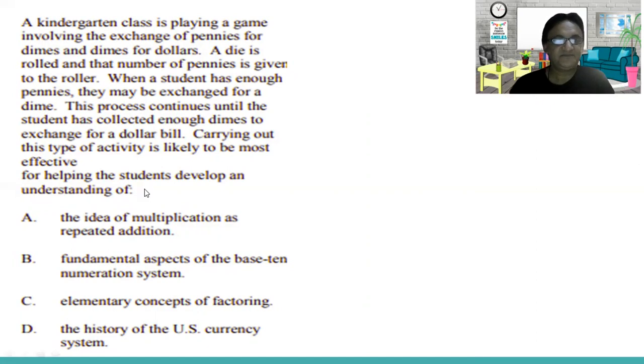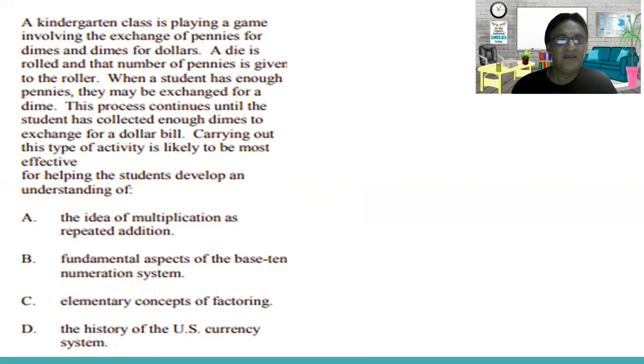When a student has enough pennies, they may be exchanged for a dime. Enough means the die has 6 maximum numbers, so they keep rolling the die to get more numbers, like the units and tens.